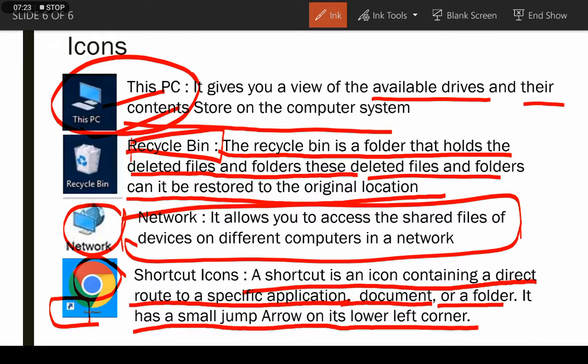So I hope it's clear. Today we discussed the basic structure of Windows 10.